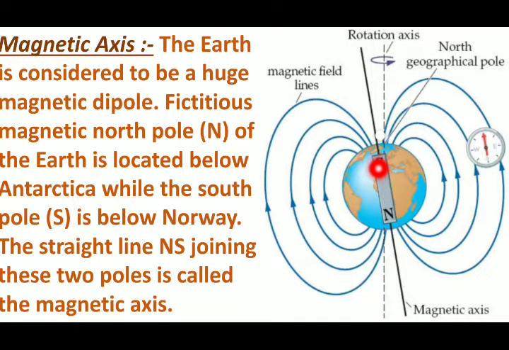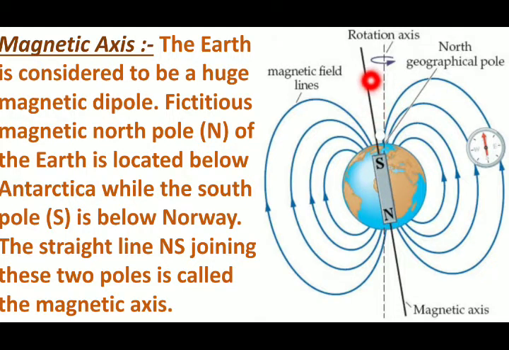So the magnetic axis. As you can see here, this black line is nothing but the magnetic axis. The earth is considered to be a huge magnetic dipole. The fictitious magnetic north of the earth is located below Antarctica, while the south pole is below Norway.